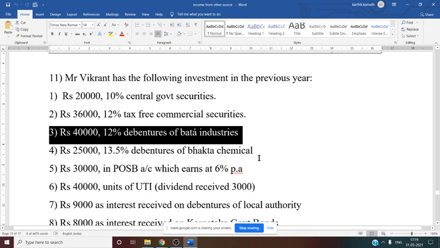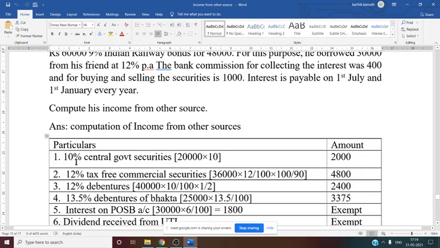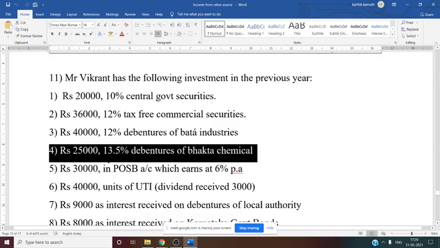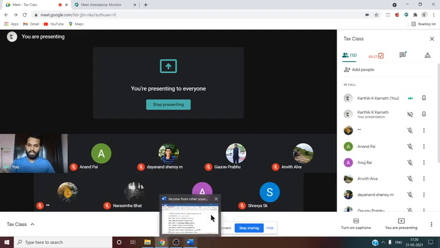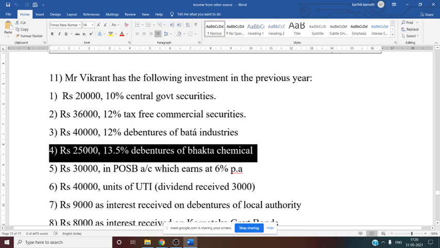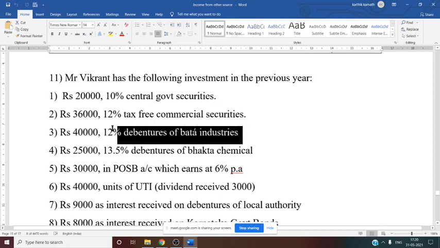So now what we have to do for this Bhakta Chemical? That is also the same thing, amount and rate. Amount and rate is given, so no need of grossing it up unless and otherwise mentioned in the problem. That means certain rules you have to apply. That is, rules of grossing up are there, right? That you have to see: when you need to gross up and when you should not. Here again for Bhakta Chemical they have not given whether it is listed or not. If it is a listed company, you have to always gross up. But here directly you can consider 25,000 into 13.5%. For the previous adjustment also you can directly consider 40,000 into 12%.